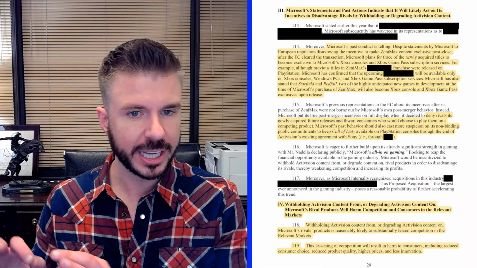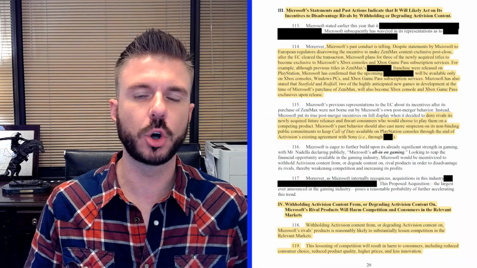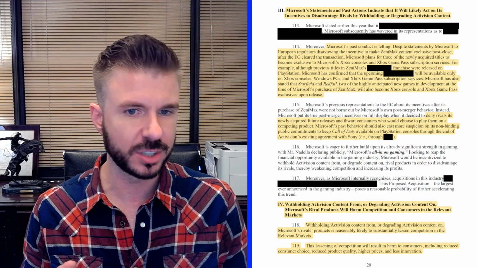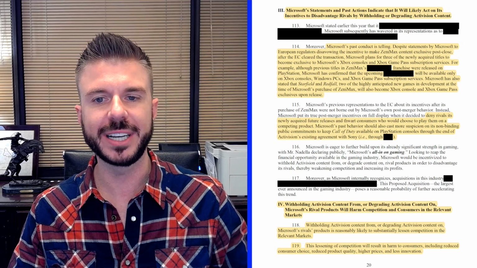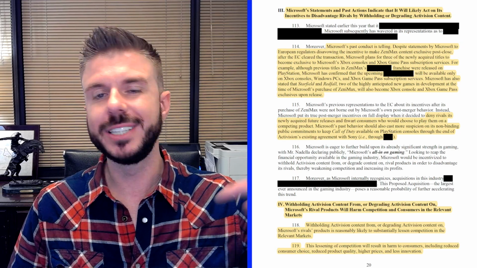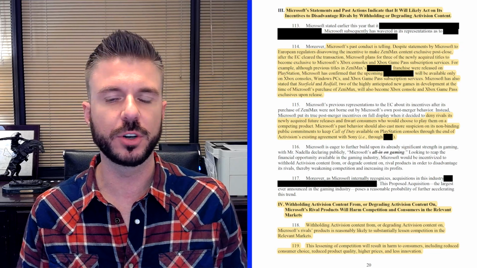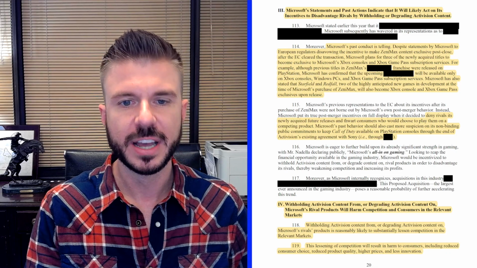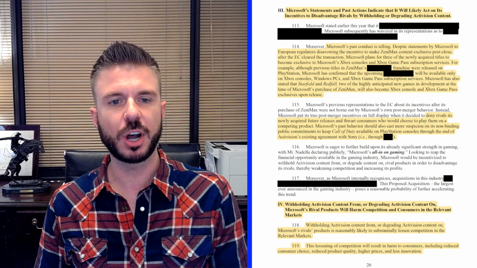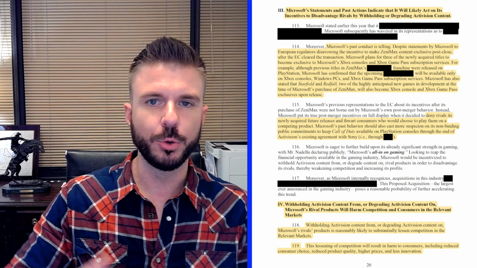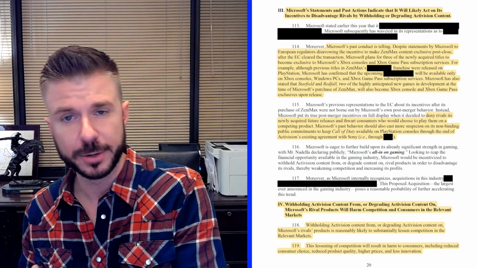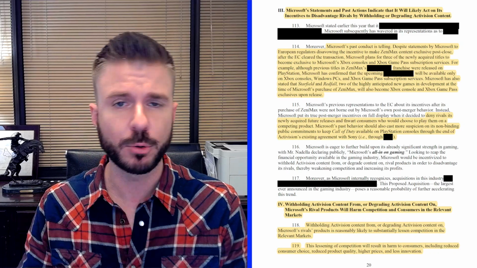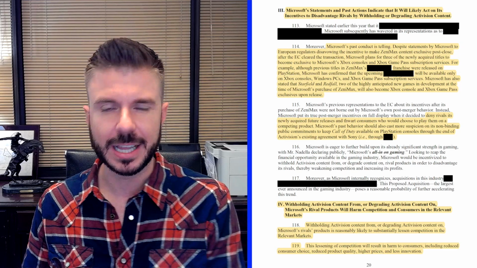On page 20, the FTC points out that Microsoft has told the European Union regulators that it would not make ZeniMax content exclusive upon closing its acquisition of the company, only to then turn around and announce that it's pulling certain ZeniMax games from PlayStation and making them exclusive to the Xbox. The FTC is implying that because Microsoft pulled the rug out from underneath the EU regulators, told them one thing and then did another, it's probably more likely than not going to do the same thing if the acquisition of Activision-Blizzard is allowed to go through.